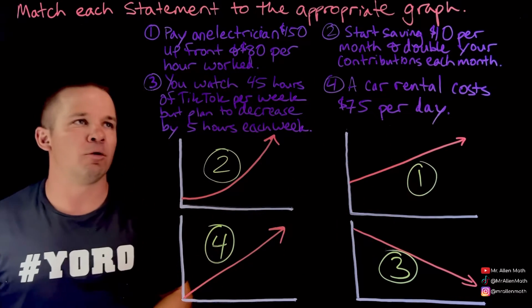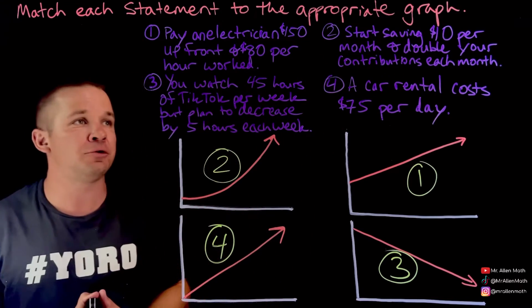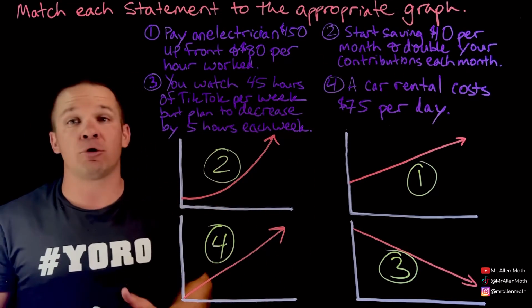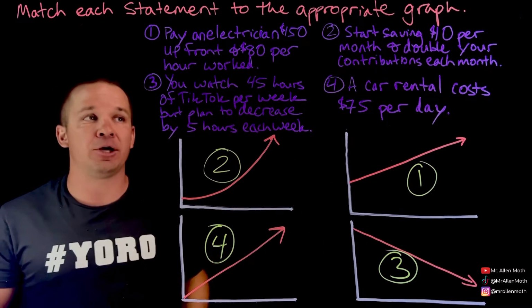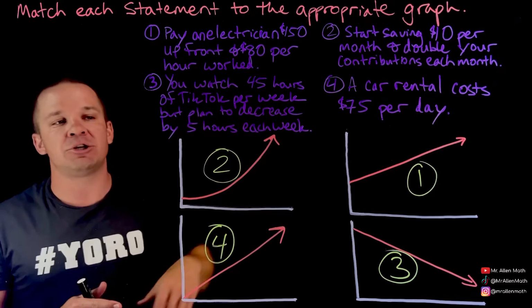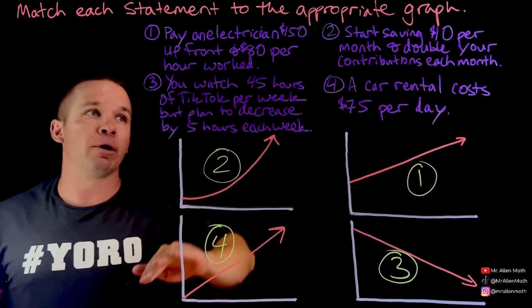Electrician is number 1. Big difference here, guys, is the exponential growth one here, number 2, where we're doubling the amount of money we're saving, or tripling the amount of money we're saving, or maybe it's a bacteria that's doubling its population or increasing by 10% each time. Those are exponential growth types. Otherwise, we're looking at straight lines going up or going down.